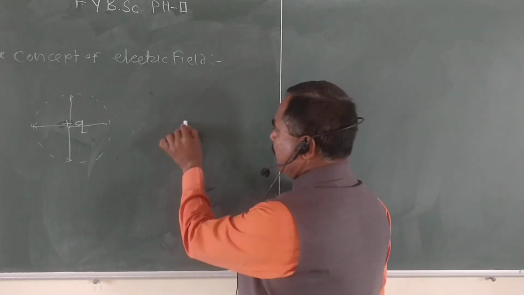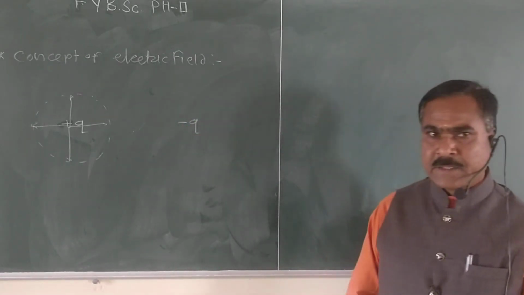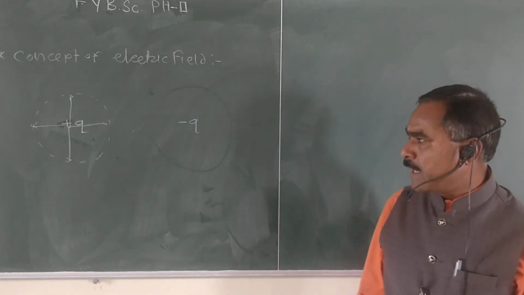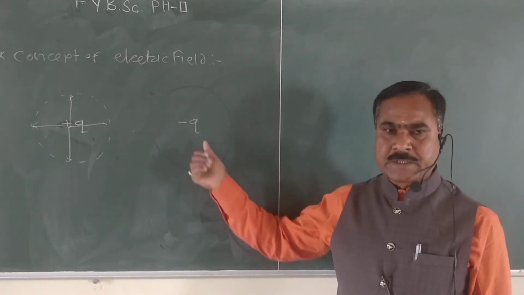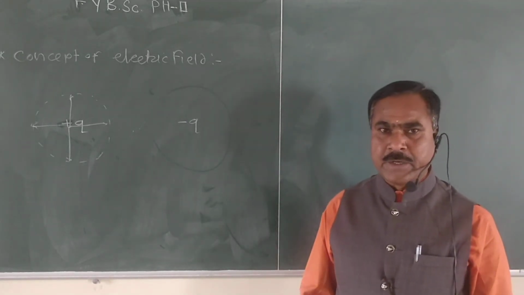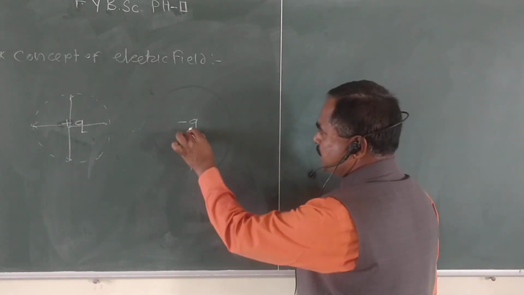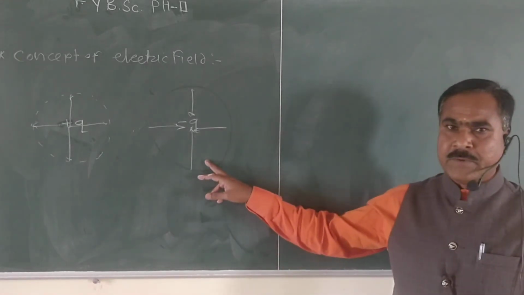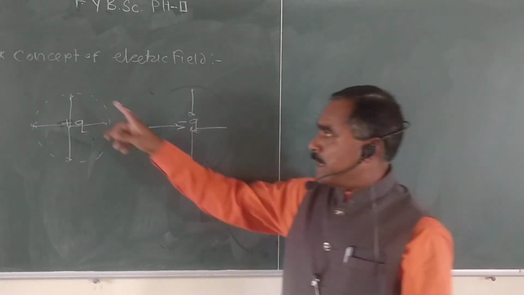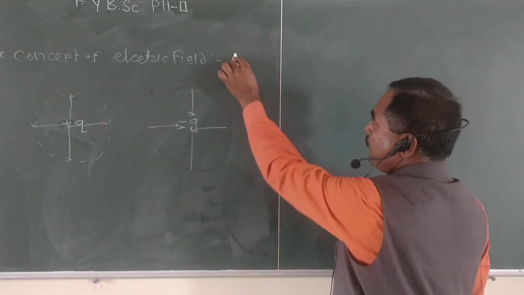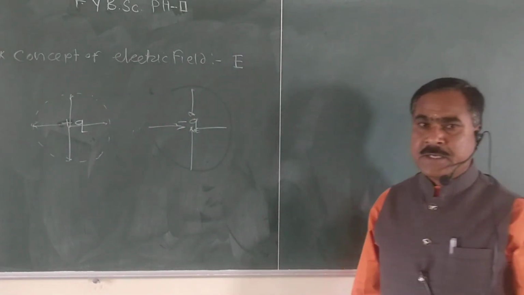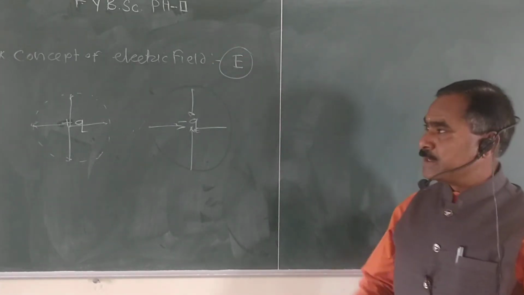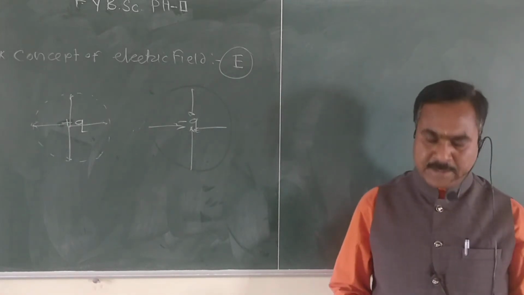Similarly, if we consider a negative charge, then again the space around this charge is the region of the electric field, and in case of a negative charge, the electric lines of force are directed inward, like this. Now here electric field is denoted by letter E, and it is a scalar quantity.